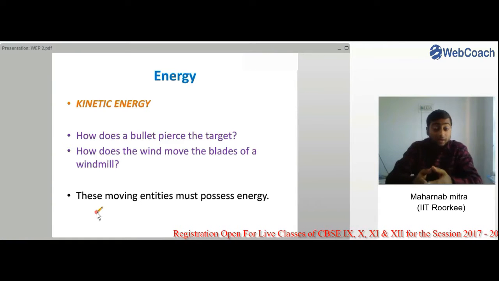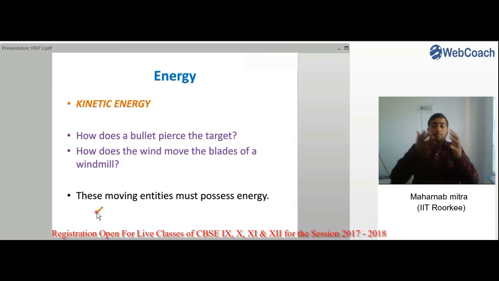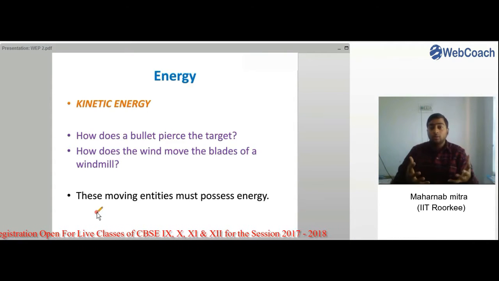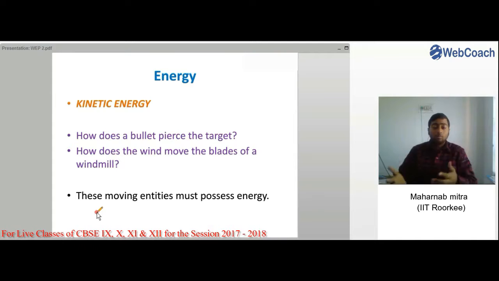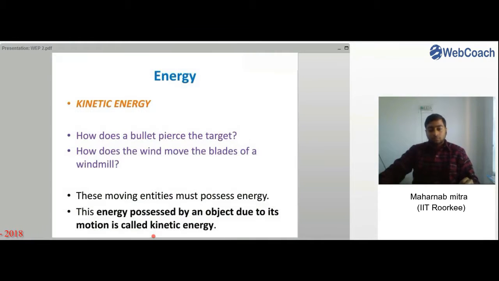If they are not having energy, how will they pierce the target, or how will they move the so much heavy windmill, right? How will they move the blade of the windmill? So these moving entities must possess some energy, and this energy possessed by an object due to its motion is called kinetic energy.